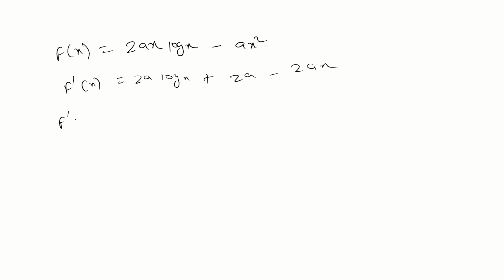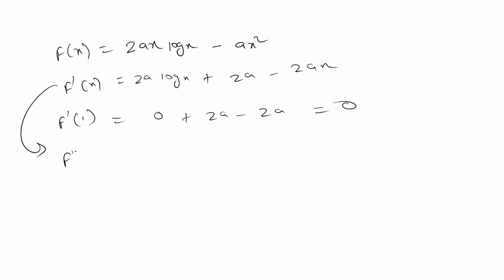What is the value of the derivative at 1? If you put 1, log 1 is 0, so this term becomes 0, and the result is 0. Okay, do the double derivative.